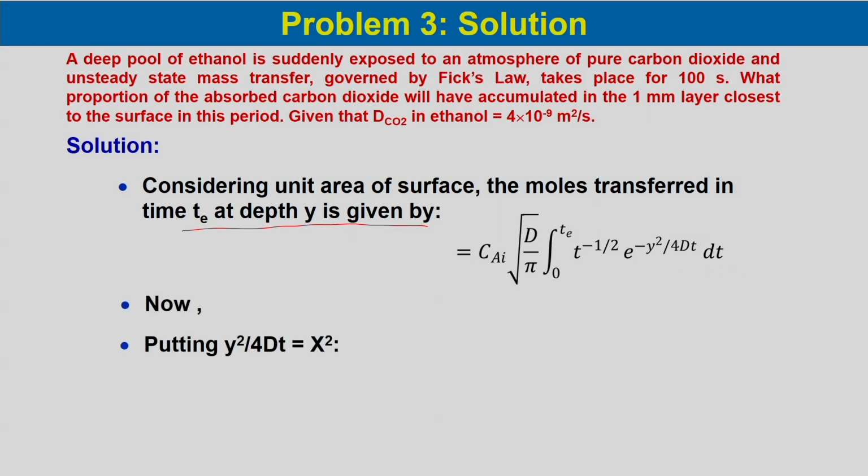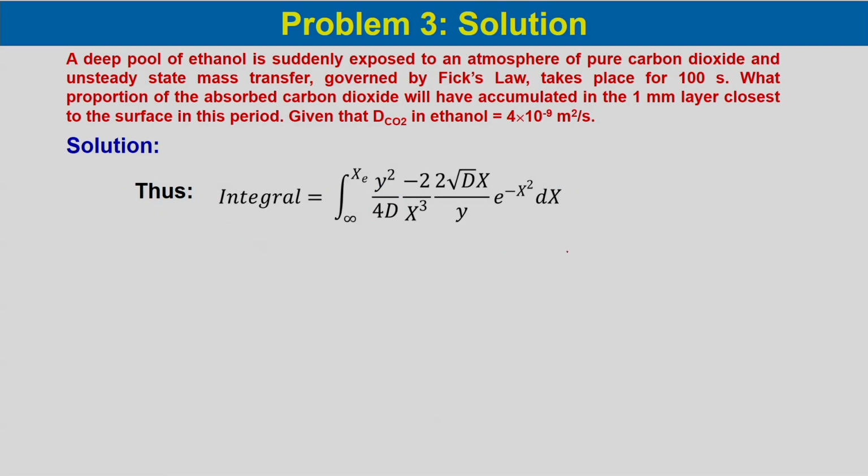Now, putting y square by 4Dt equal to x square, we get t to the power minus half equal to 2 root over D x by y, and dt equal to y square by 4D into minus 2 by x cube dx.